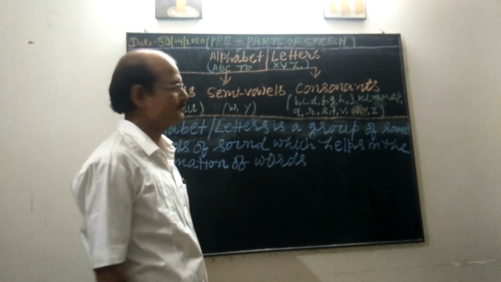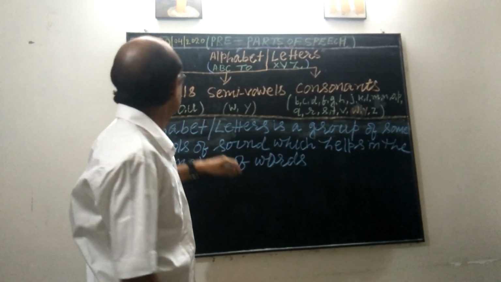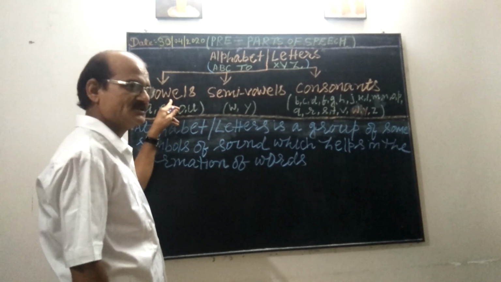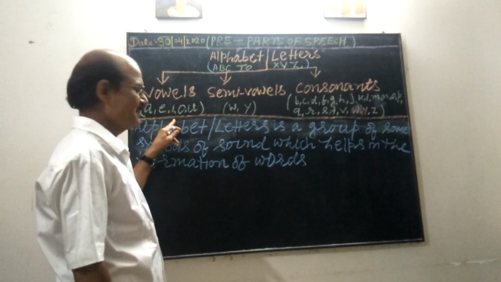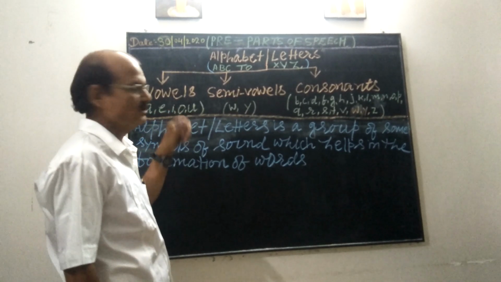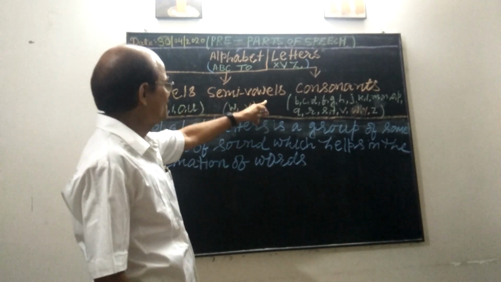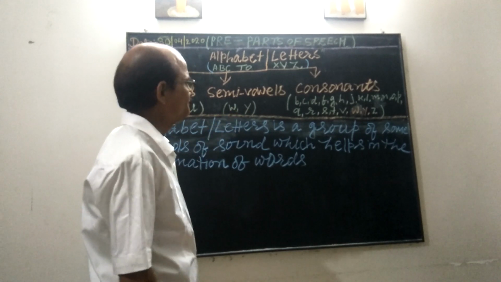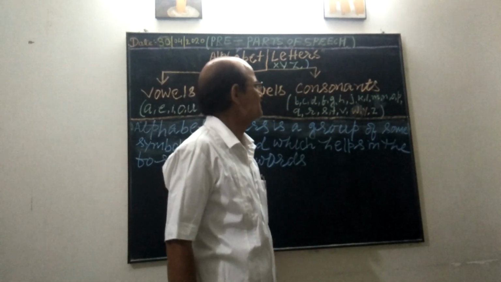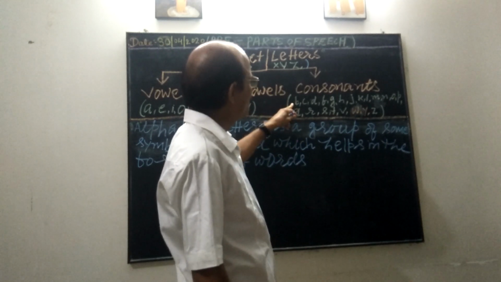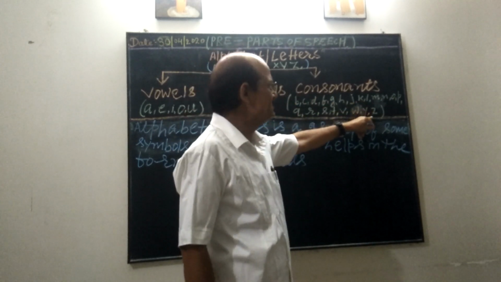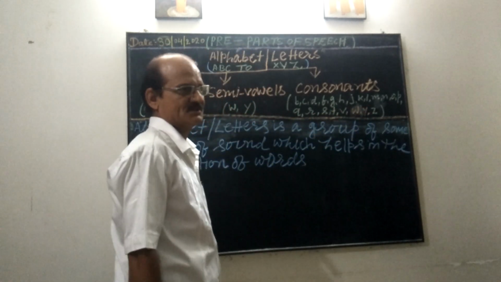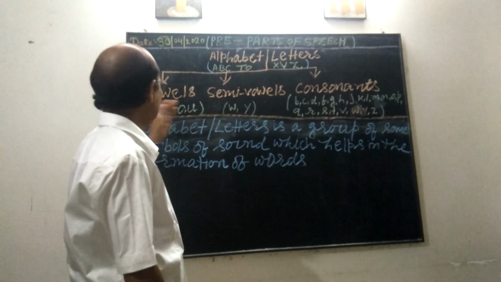There are 26. They are divided into three parts: vowels, which are 5: A, E, I, O, U; semi-vowels, which are 2: W, Y; consonants from B to Z minus vowels, that is A, E, I, O, U.